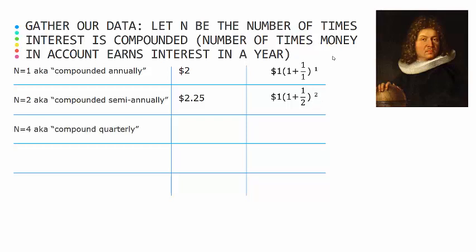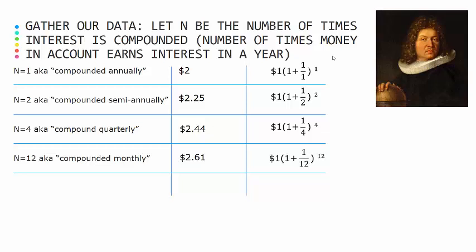All right, when we got paid quarterly, we ended up with $2.44, which can be fashioned as that formula. And then what if you got paid monthly? So that would be 12 times a year. That would roughly leave you with $2.61 in your account. And you could fashion this formula. So the idea is you're supposed to see a pattern emerging from the formula.